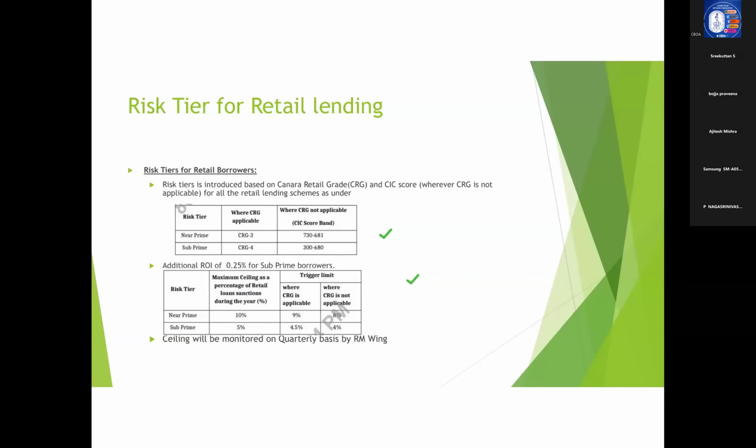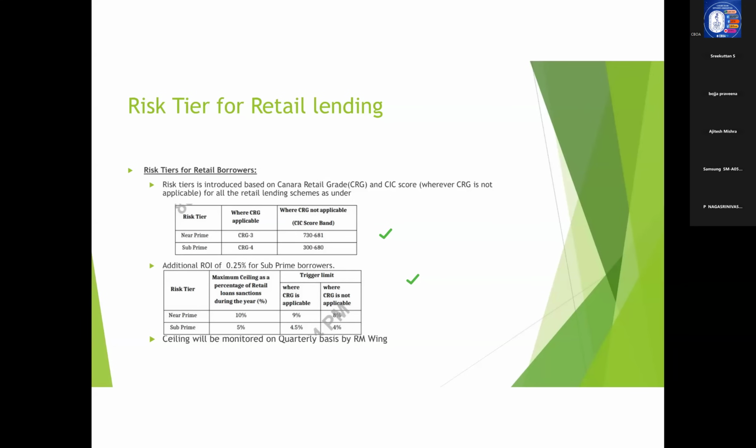So from an examination point of view, you need to learn by heart what is near prime and subprime. The CRG categories are CRG3 for near prime and CRG4 for subprime. And in the case of CRG not applicable cases, it is linked to the CIC score. So it is 730 to 681 in the case of near prime and 300 to 680 in the case of subprime.